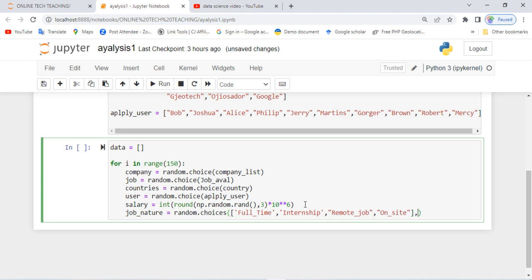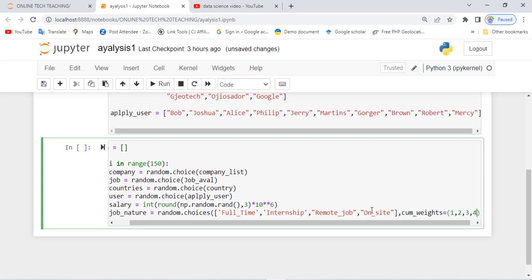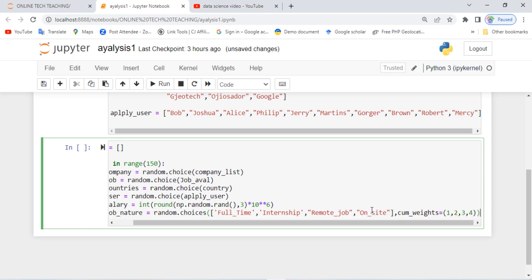Now we'll come here. Using choices is different from using choice, and because we are using choices, we are going to set the cumulative weight. What the cumulative weight does is this. We have 4 values here: full-time, internship, remote, and on-site. So we can say 1, 2, 3, 4, because that is the total number of items we have there.